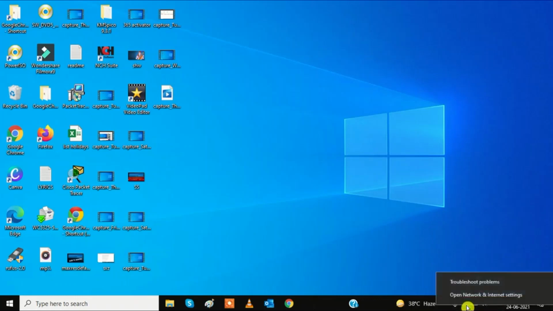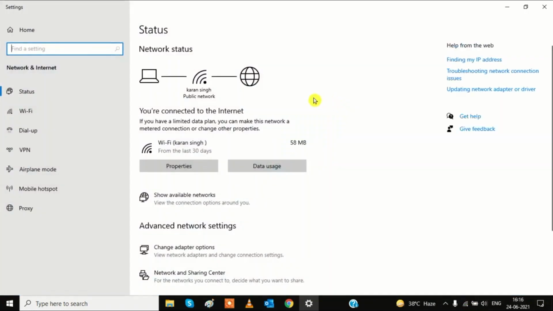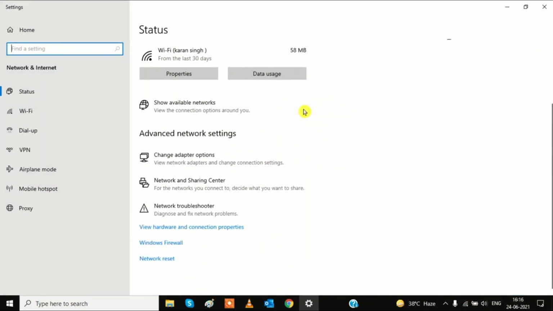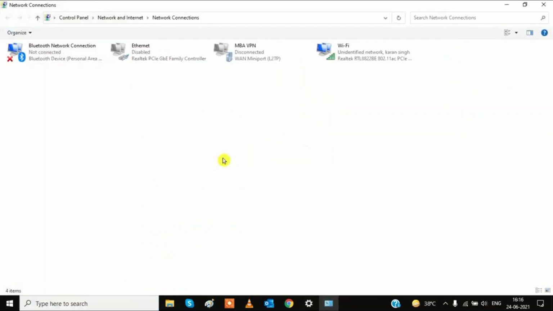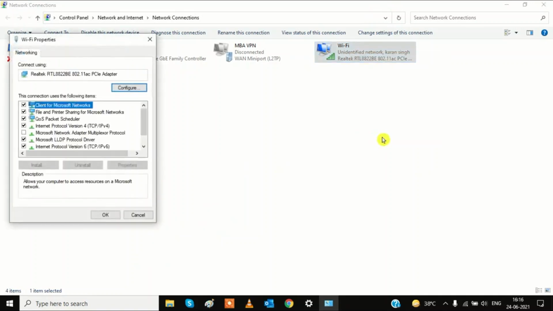Then second step, open Network and Internet settings, click on it, and here scroll down and click Change adapter options, and then go to the connected network. I have connected with Wi-Fi, so go to Properties here, then Internet Protocol Version 4, click on it.